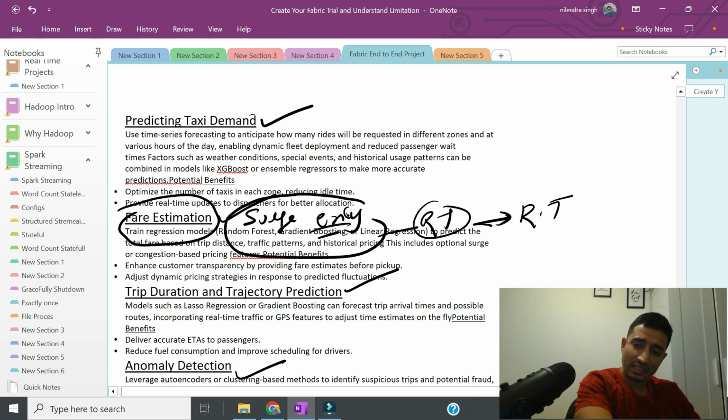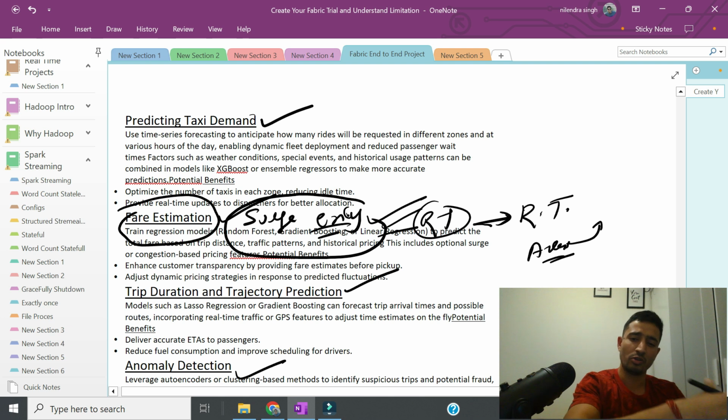And how to use these models on real-time data and do the, what I can say, real-time analytics. For example, let's say we have one area which has high demand but low supply, then we can use this surge pricing and we can send alerts to drivers in real time that okay, or how the price will look like, something around that. This is what I'm thinking as well.